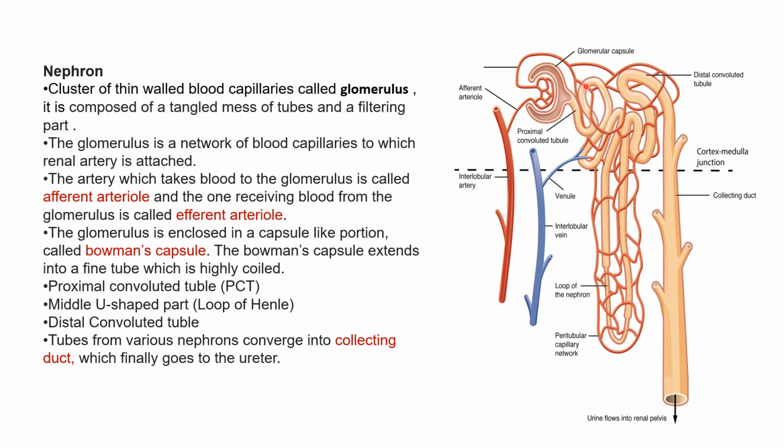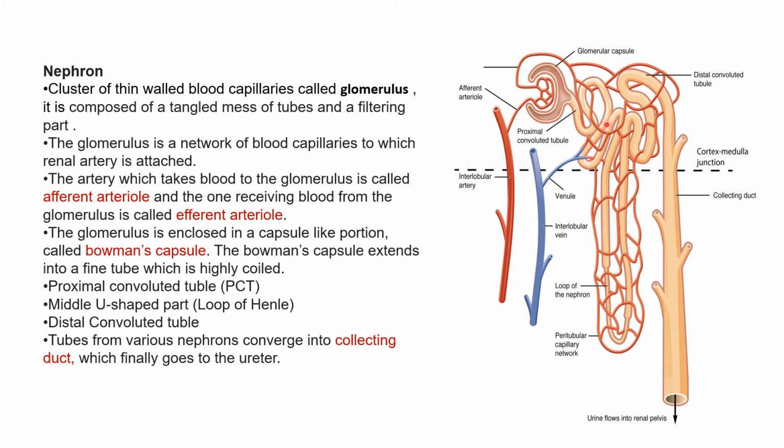This is called proximal convoluted tubes, right? PCT, proximal convoluted tubule. Proximal means close, because this tubule is close to the Bowman's capsule. That is why it has been given the name proximal convoluted tubule, right?